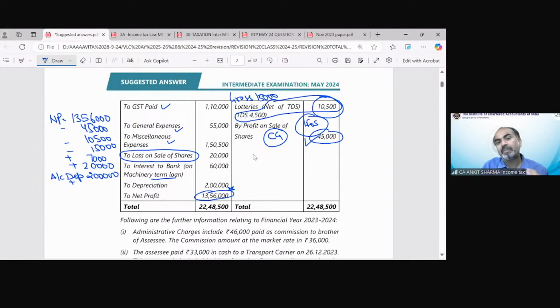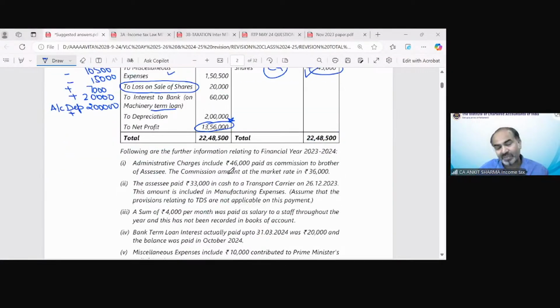If you are able to solve up to this much part from a question of 15 marks, technically we are getting at least 3 or 4 marks in this question, or might be more than that. And this is the easiest part to solve. I believe that 100% of these transactions should be accurately solved in the examination because these are so simple to solve. I accept that the adjustments are always tricky and complicated, but believe me, this P&L part is always very, very simple. And I trust that you are able to solve the full profit and loss account, debit and credit side, accurately in the examination. Okay.